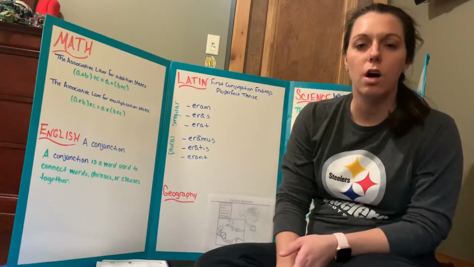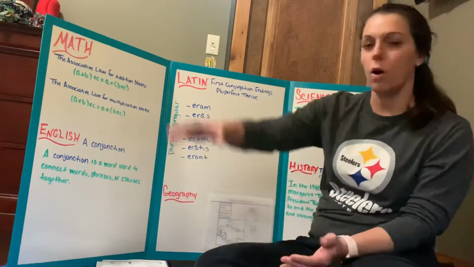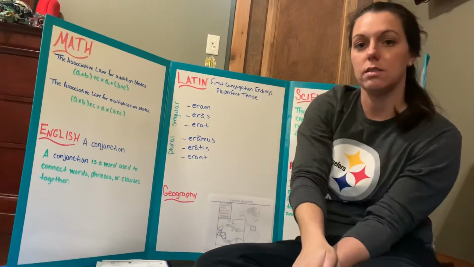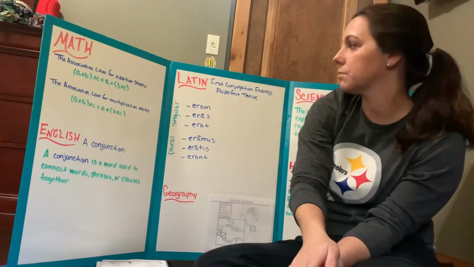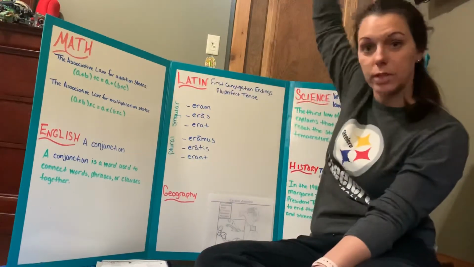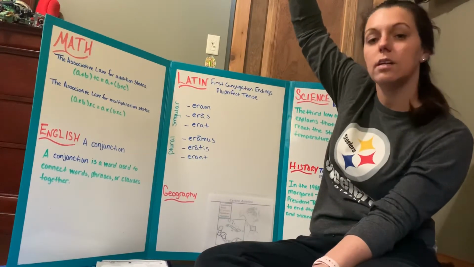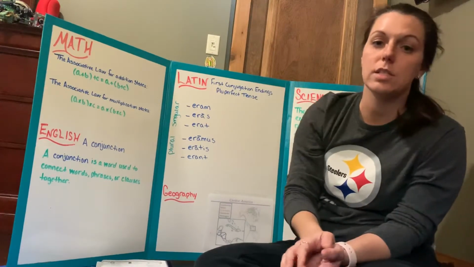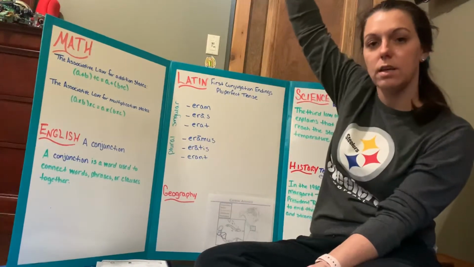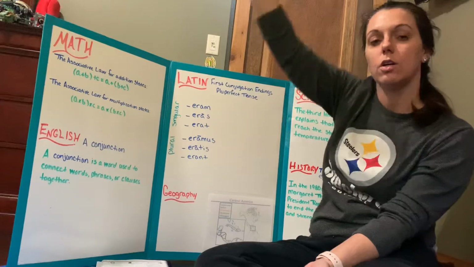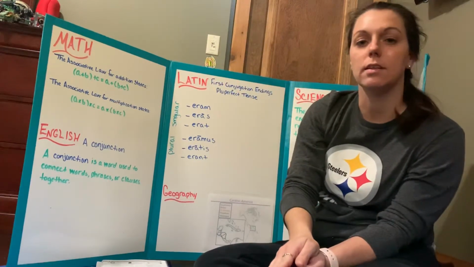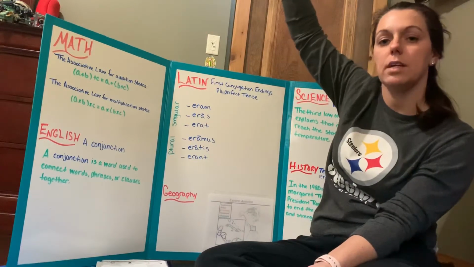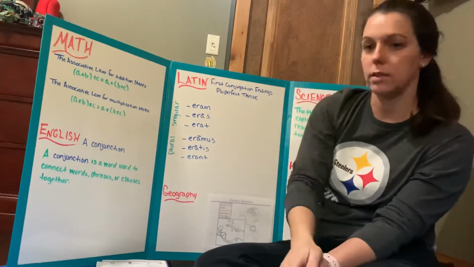The associative law for addition states (A + B) + C = A + (B + C). And the associative law for multiplication states (A × B) × C = A × (B × C).